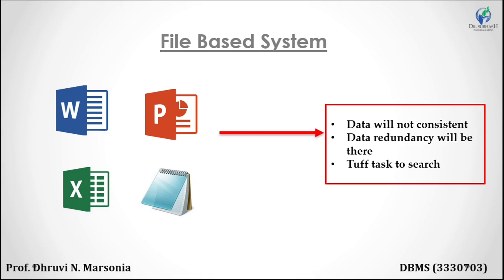Then data is not in a consistent state due to data redundancy. Redundancy means I need only one record, but I have two files with the same record, in a Word file and an Excel file. So data will not be in a consistent state and data redundancy will be there.